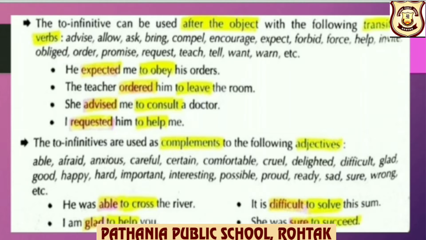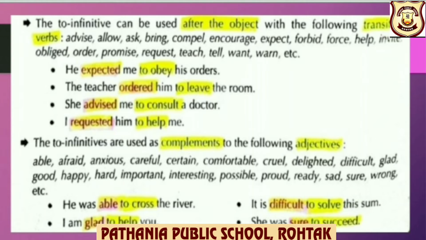The to infinitives are used as complements to the following adjectives like able, afraid, anxious, careful, certain, comfortable, cruel, delighted, difficult, glad, good, happy, hard, important, interesting, possible, proud, ready, sad, sure, wrong, etc. For example, he was able to cross the river.